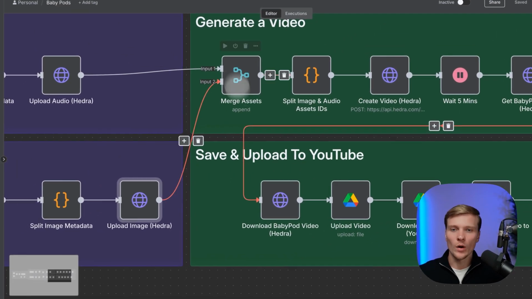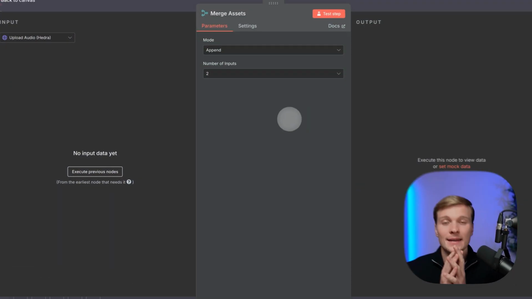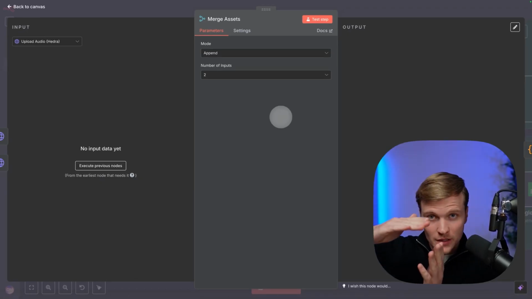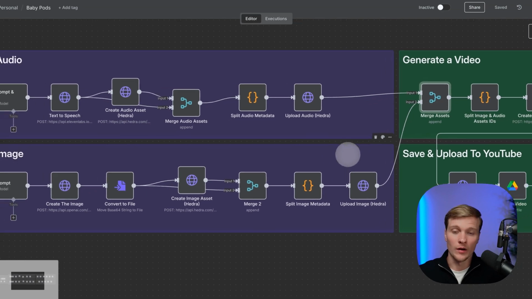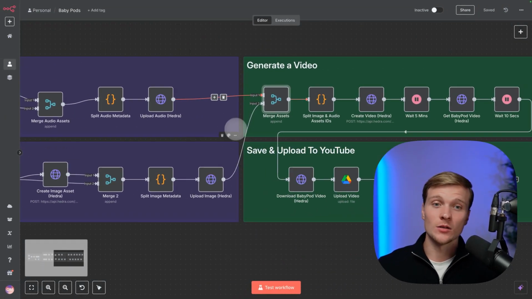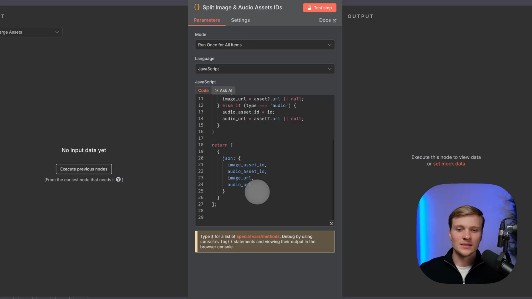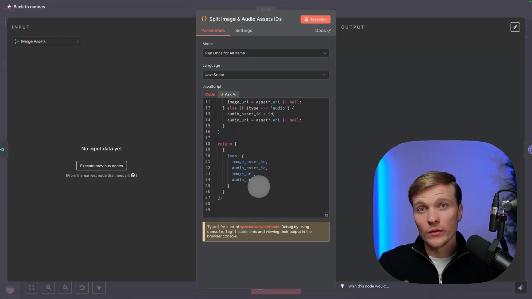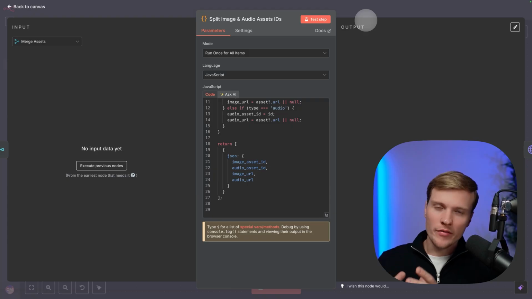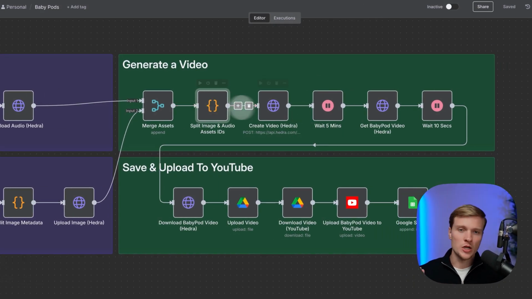And then we're merging all that. So this node is a simple merger. It combines different streams into one. So in this case, we had two parallel parts of the logic, and then it is all combined. And then we're once again preparing some sort of JSON payload that will be used further on down the line to trigger the video generation inside Hydra. So here you also don't need to change anything.